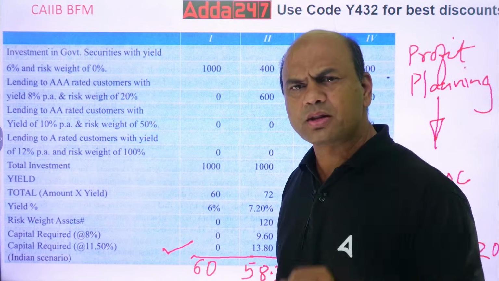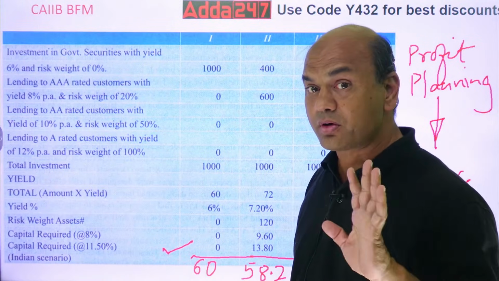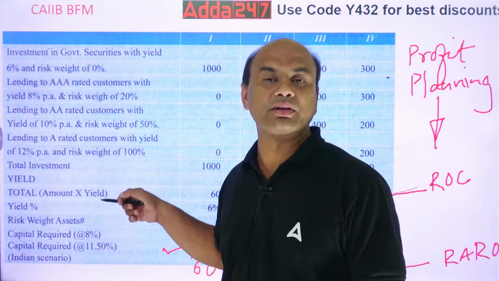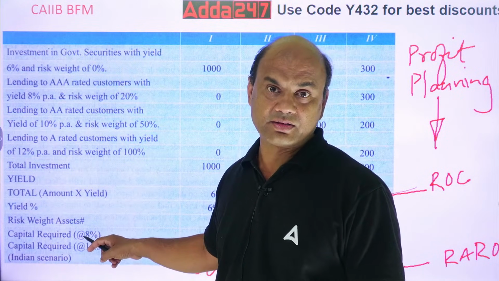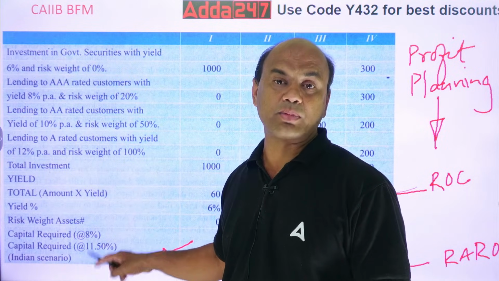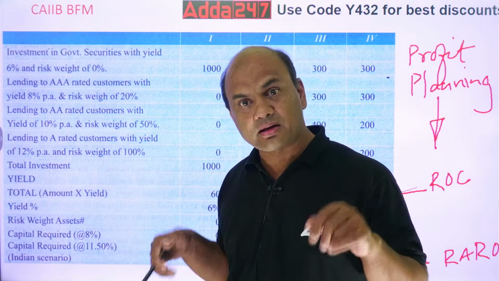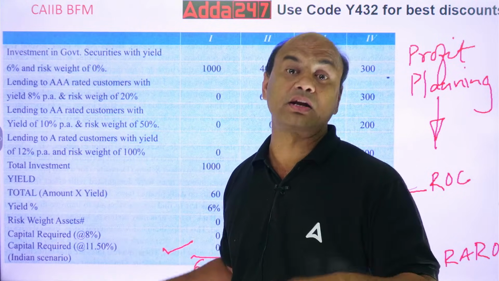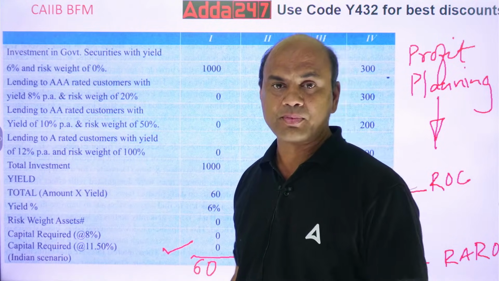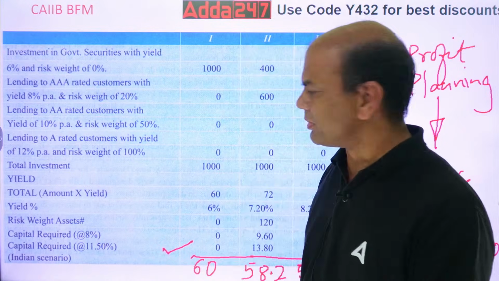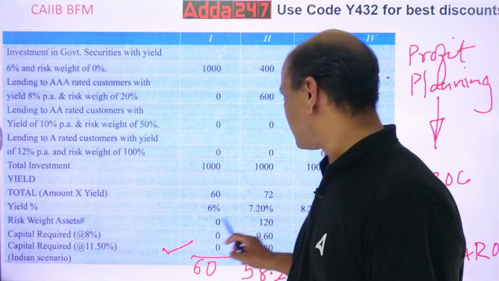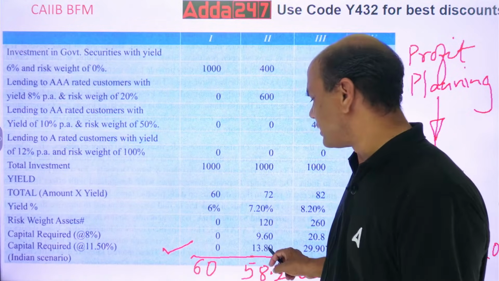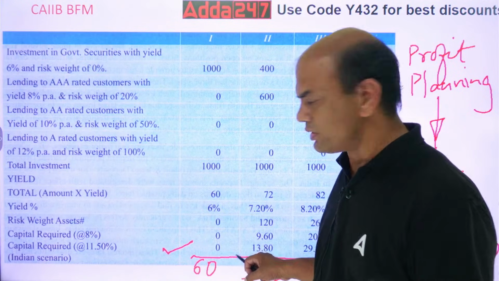So what will be my capital? If I want the capital, I'll have to take the CRAR. What is the CRAR given? See, there are two CRARs given. One is as per Basel, second is as per RBI. We in our country, Bharat, follow RBI. We don't follow 8%. We follow the stricter norms, 11.5. So multiply this 11.5% with RWA, 120, and you'll get 13.8. Or if you multiply it with 8, you'll get 9.6.